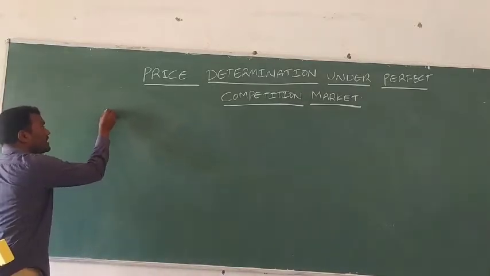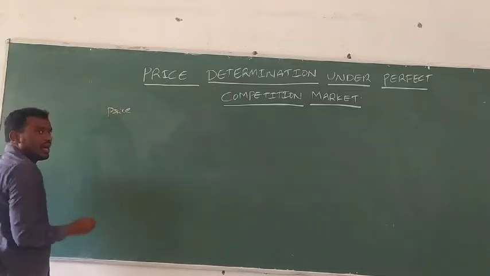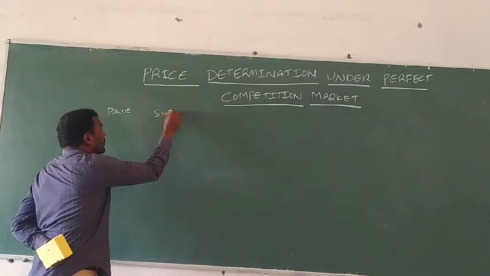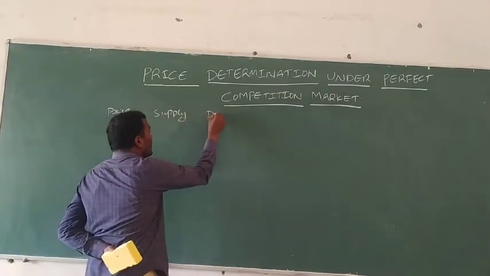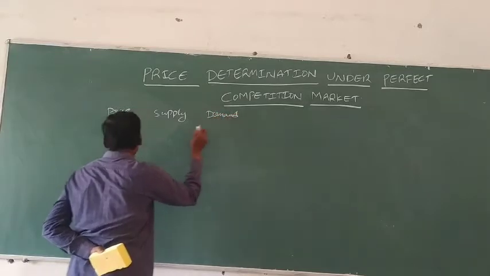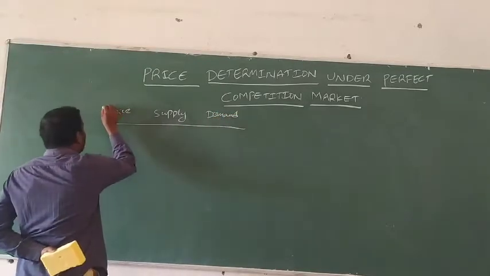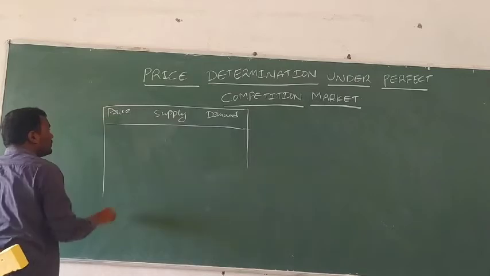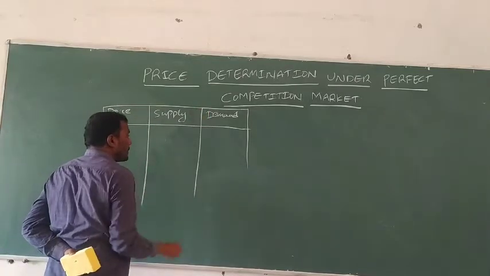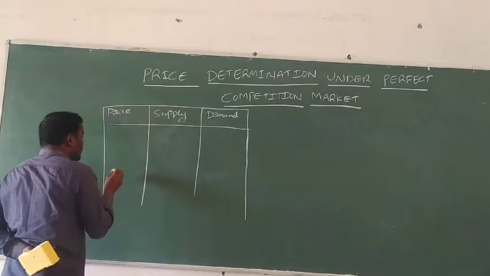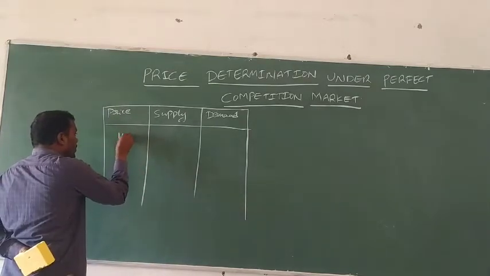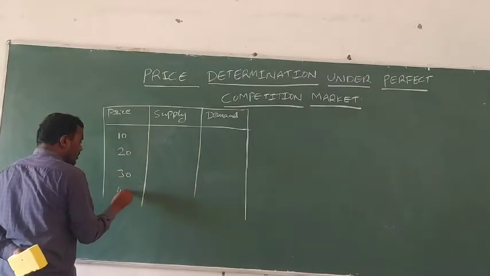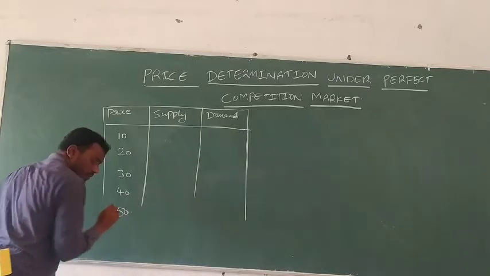Take the price, and next the supply, and next the demand. Take the example of tomatoes at 10 rupees, 20 rupees, 30 rupees, 40 rupees, 50 rupees.